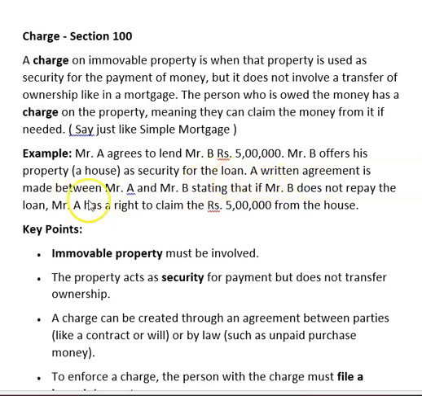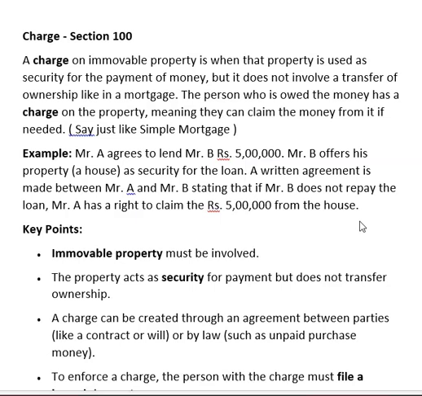A written agreement is made between Mr. A and Mr. B stating that if B does not repay the loan, Mr. A has right to claim the 5 lakhs from the house. A agreed to give B 5 lakh rupees, and B said I have this house. The house was not transferred, but they made an agreement that if he does not return the 5 lakhs, A can sell the house and take the 5 lakh rupees.